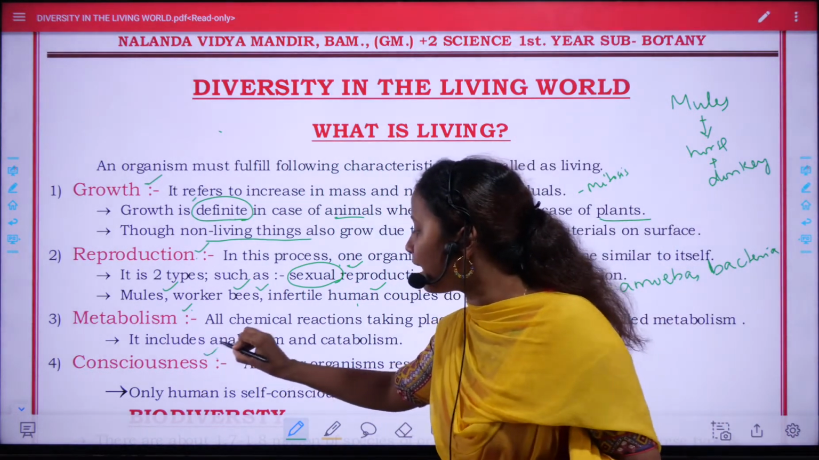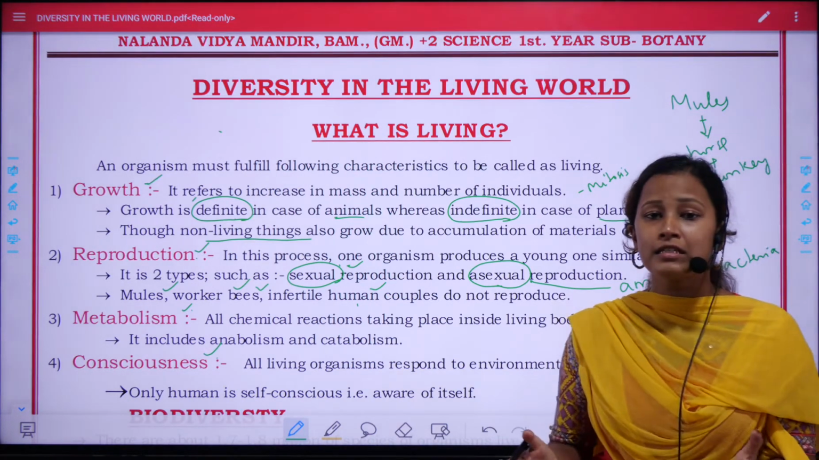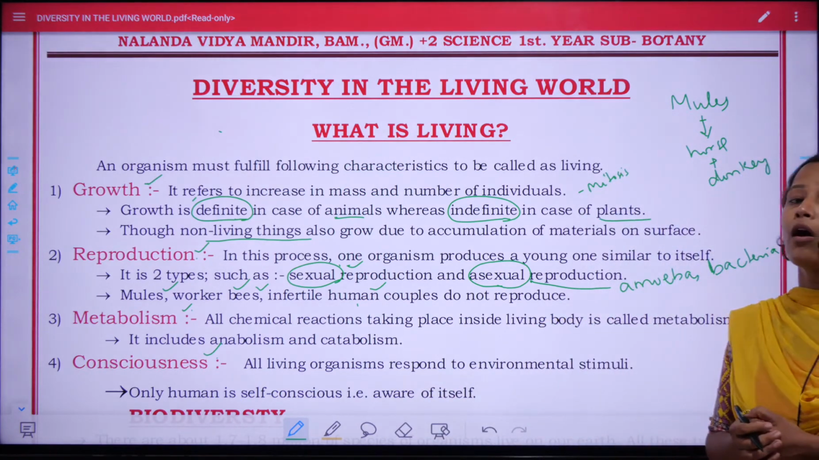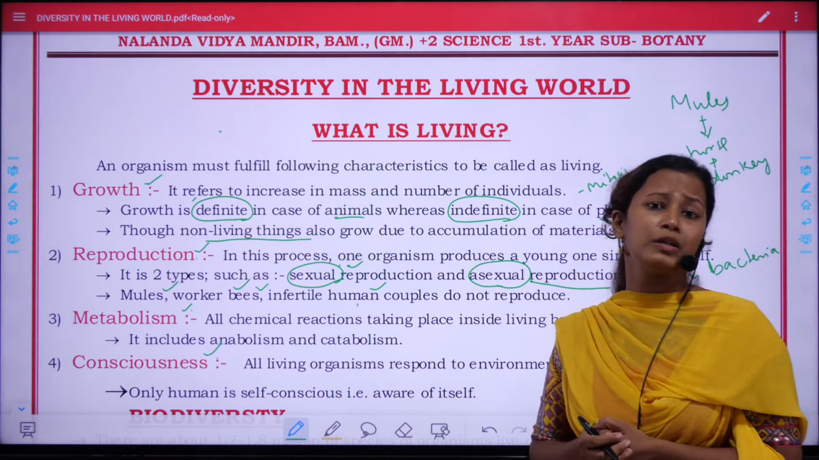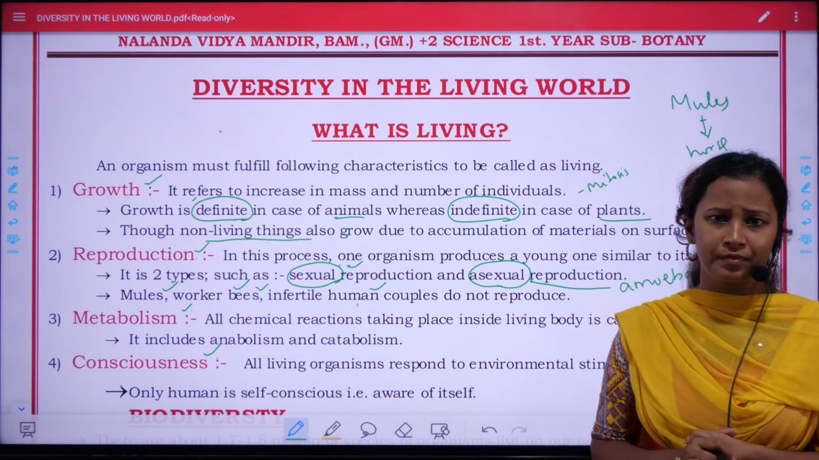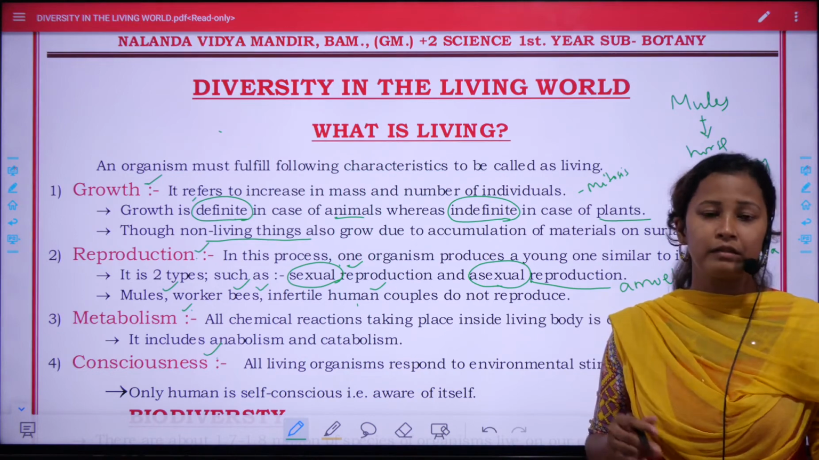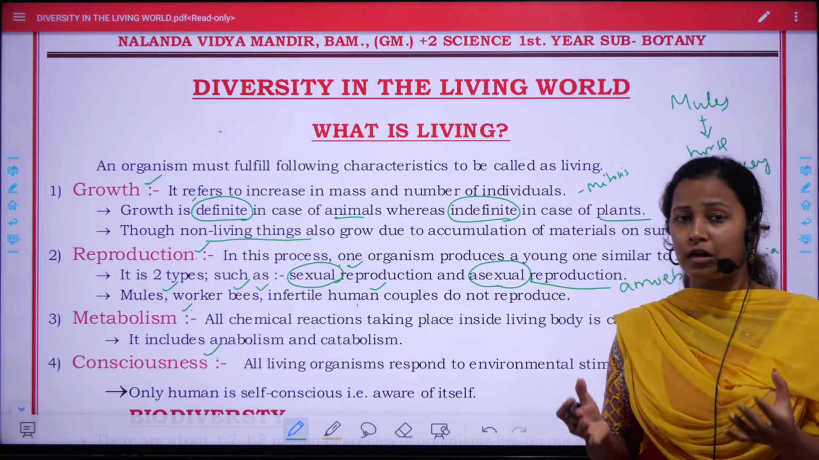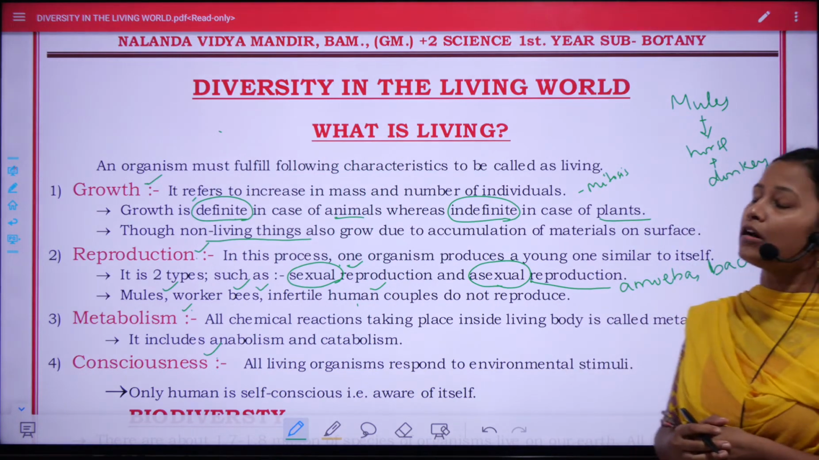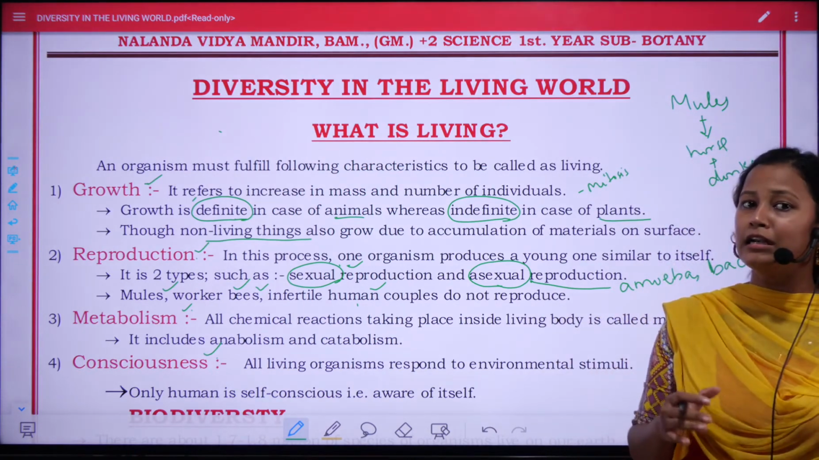Next criteria is consciousness. All living organisms are conscious of what is happening in their surrounding environment. We all respond to external stimulus. Stimulus means external factors like light, temperature, cold, etc. When you touch a hot object, you immediately withdraw from it. That is a natural response because we can feel temperature. Similarly, all other living organisms can also respond to external stimuli, and that's why we are called living organisms.